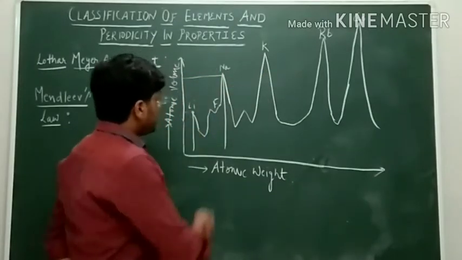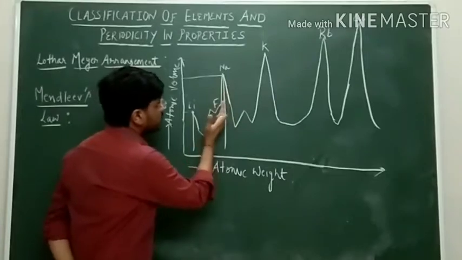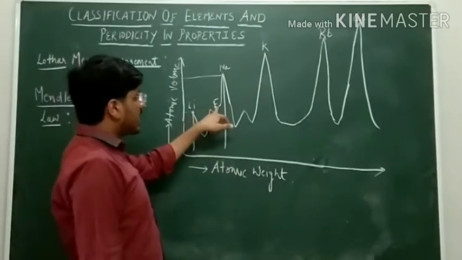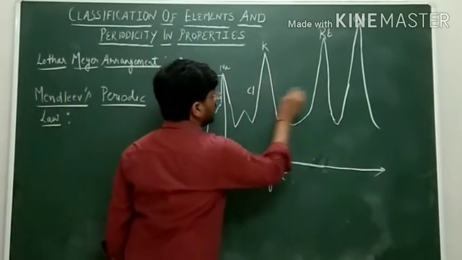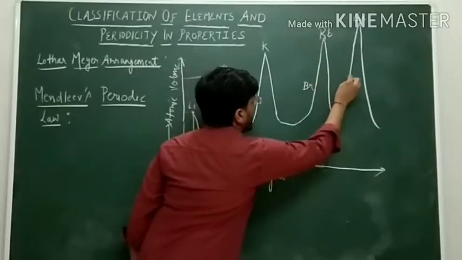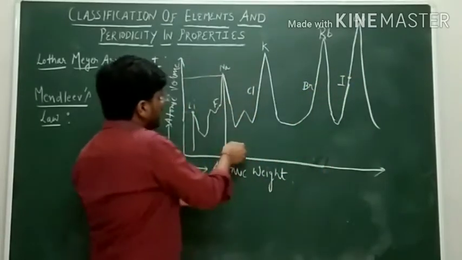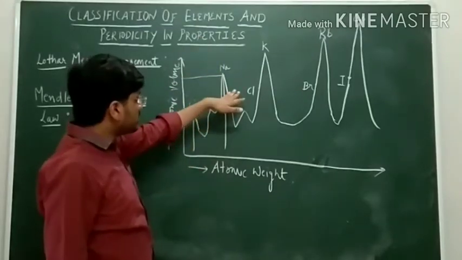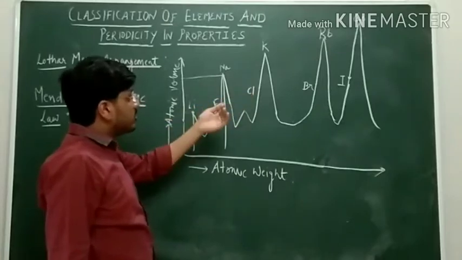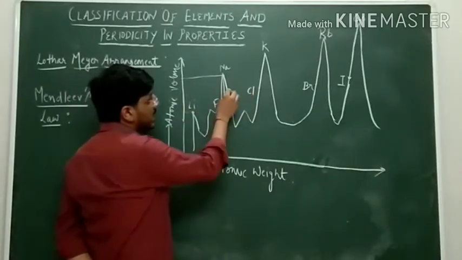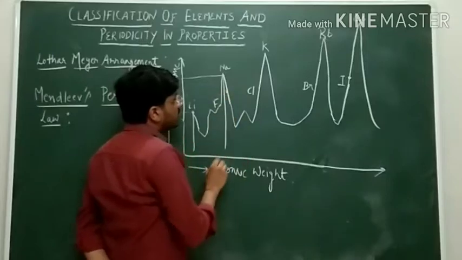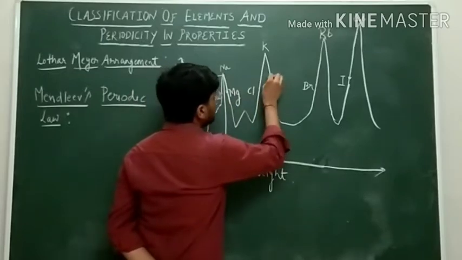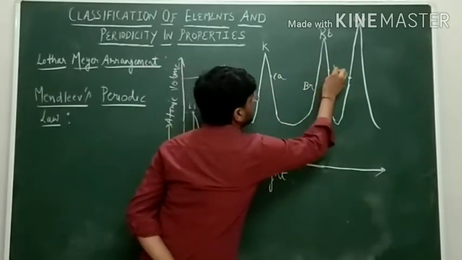On the ascending part of the curve, the part which is rising, he found the electronegative elements like fluorine, chlorine, bromine, iodine. And on the descending part of the curve, which is moving downwards, he found the elements which are less electropositive than alkali metals, that is the alkaline earth metals, like magnesium, calcium, strontium, barium.